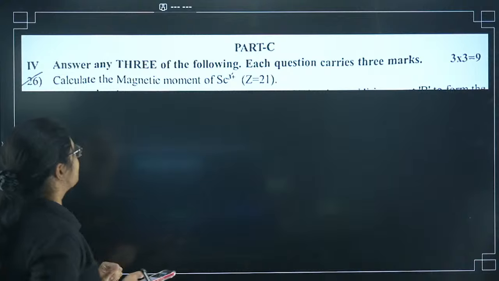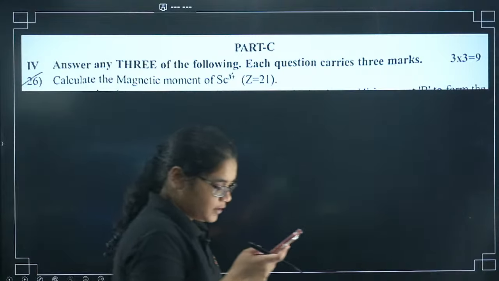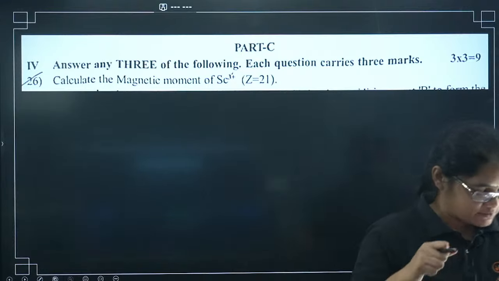Okay, here I have one more numerical. I want all of you to solve this and tell me. 26th question number.